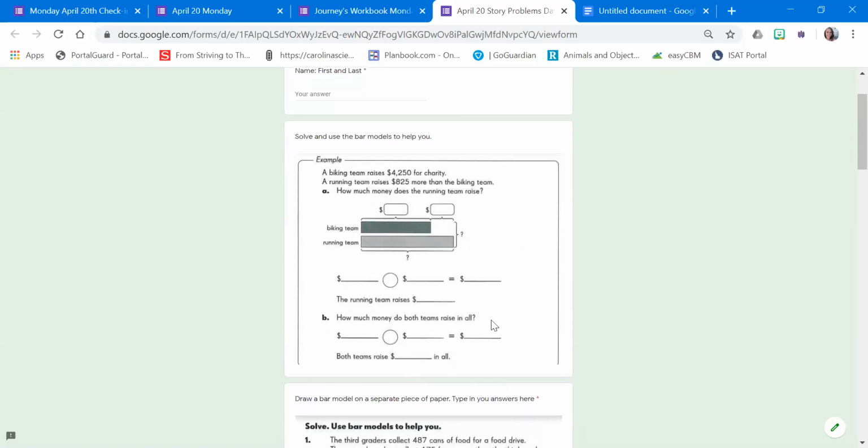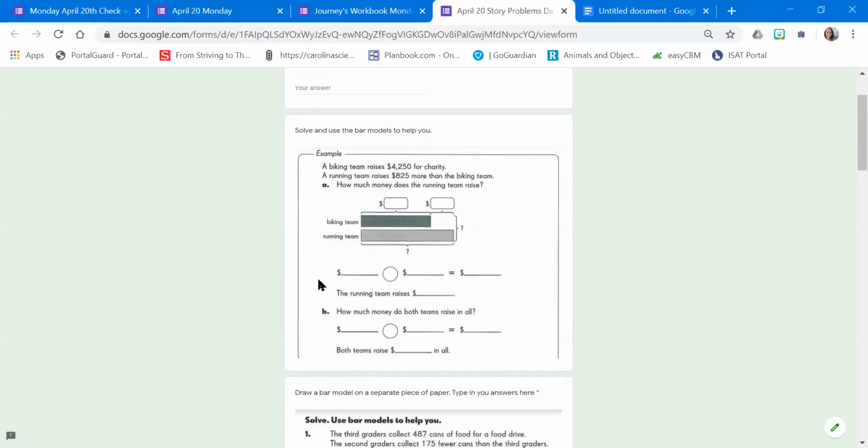So this total is 4,250, and we're adding them. So 4,250 plus 825 equals the answer. And then we can figure out the running team raises the answer.